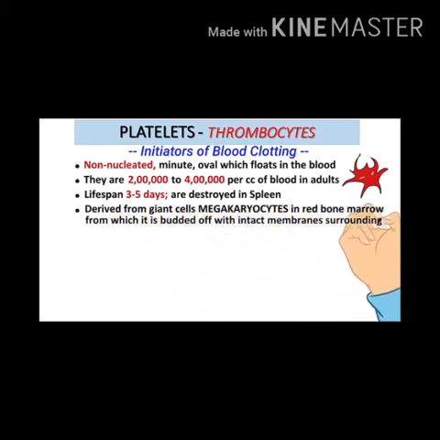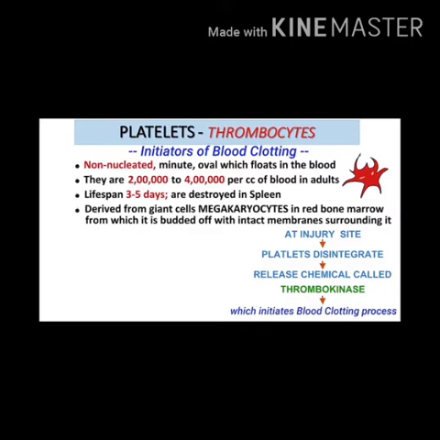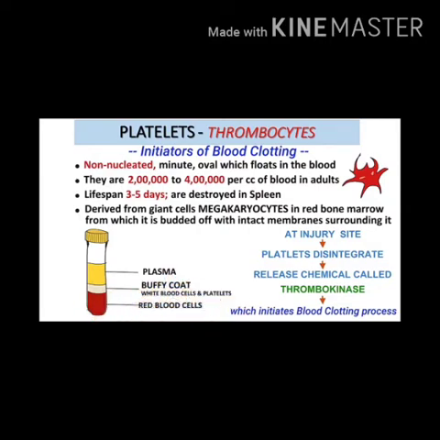The lifespan of blood platelets is about 3 to 5 days, and they are destroyed in the spleen. Now all of you know the lifespan of RBCs is 120 days, and the lifespan of leukocytes, that is WBCs, is only 1 week. Platelets are produced from giant cells called megakaryocytes in the red bone marrow, from which they are budded off with an intact membrane surrounding them.